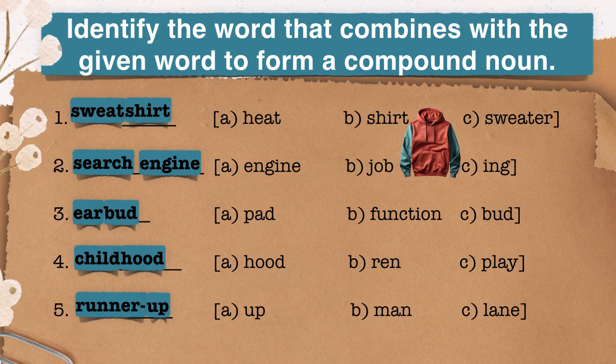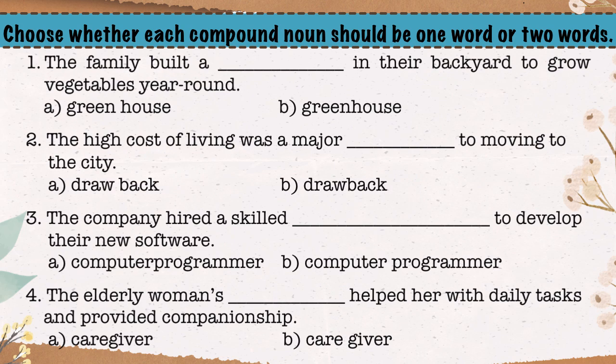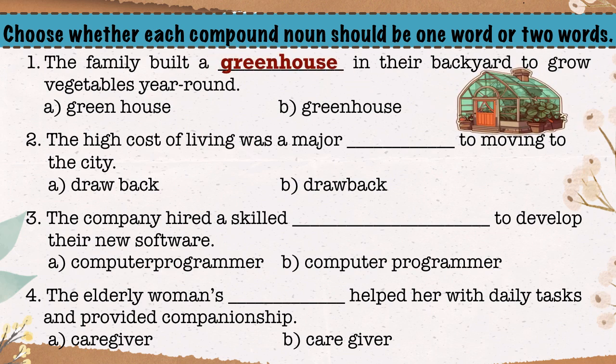Are you eager to move on to the next exercise? Choose whether each compound noun should be one word or two words. First one, the family built a blank space in their backyard to grow vegetables year round. Option B is the correct answer. The compound noun greenhouse is written as one word.